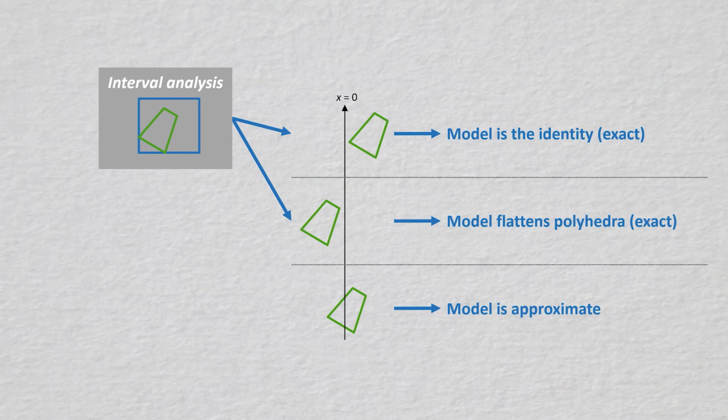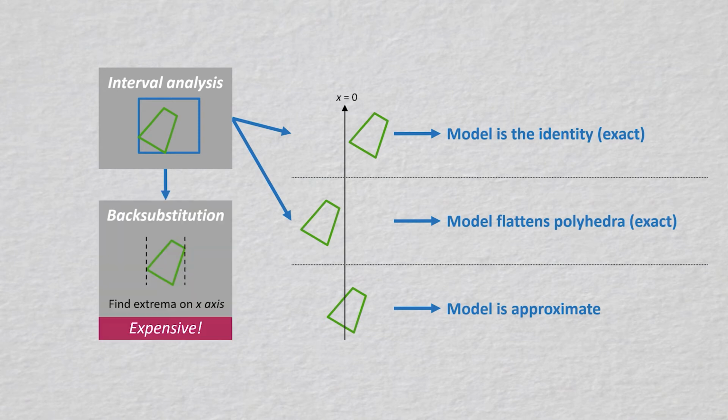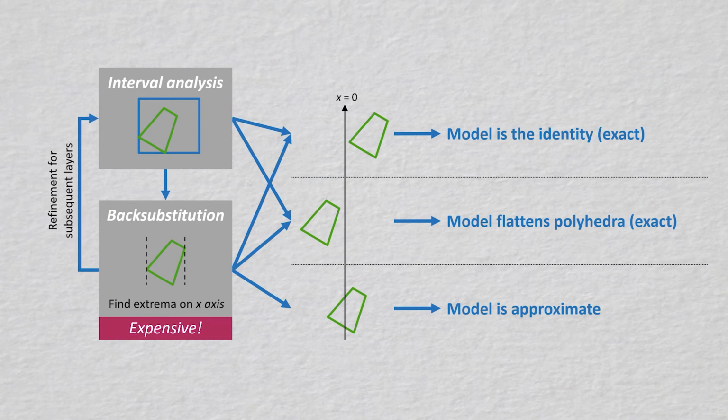However, if the plane x equals 0 intersects the bounding box, we need to use the back substitution. And this back substitution may lead to either of the three cases. Last point, if a back substitution occurred, then we can use its results to refine the bounding box. This way, the interval analysis will be more precise for subsequent layers, and the next ReLU layer will be less likely to trigger a back substitution.